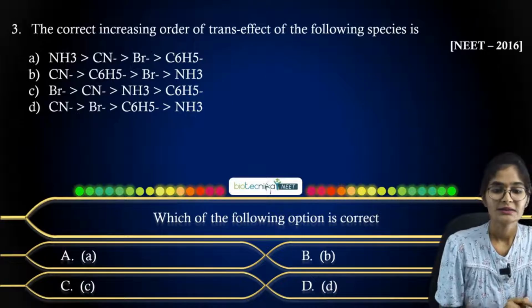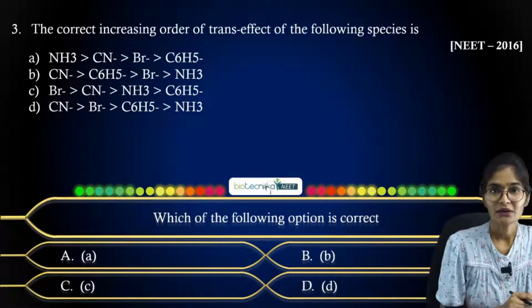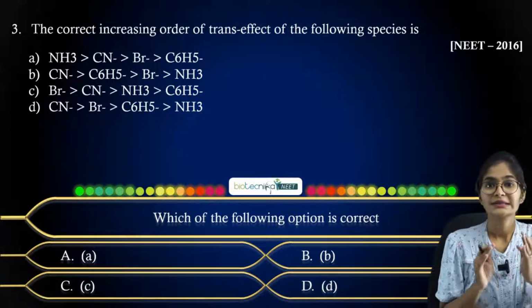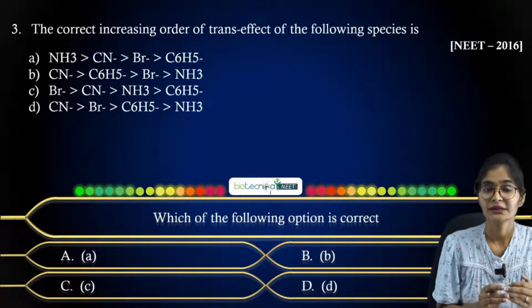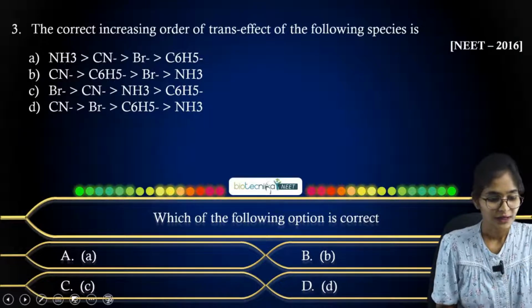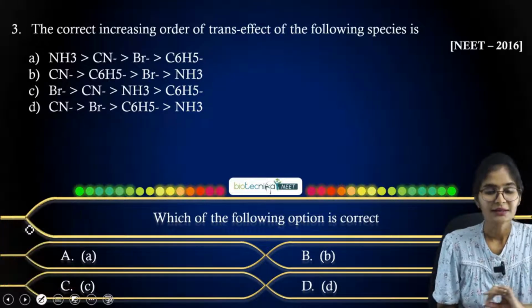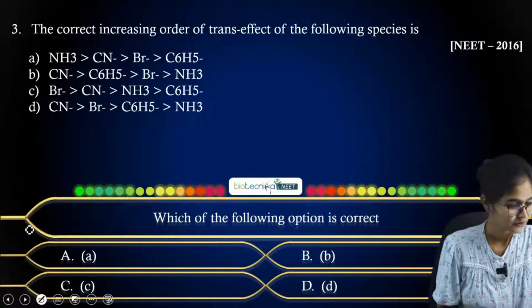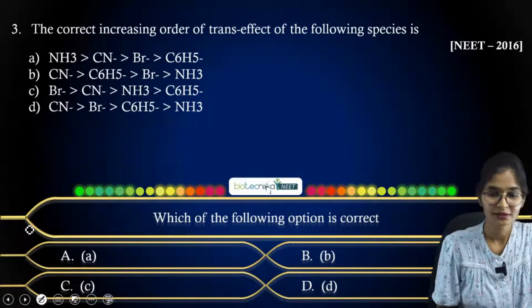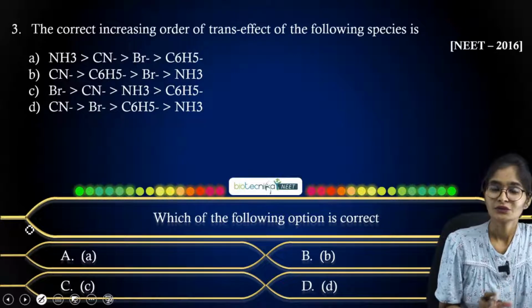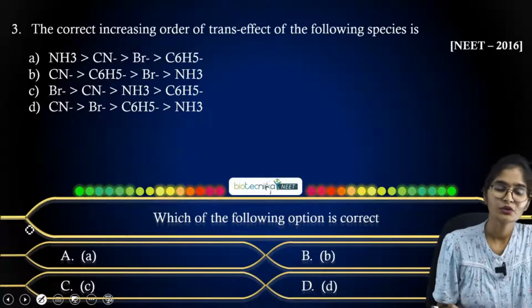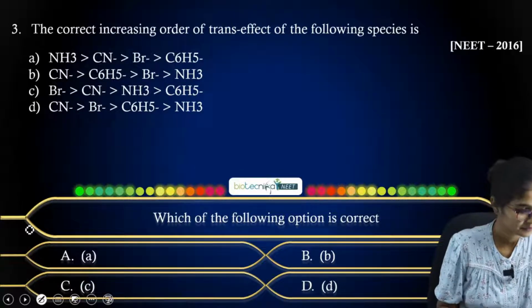Okay, so NH3, CN, Br, C6H5 you have. Your duty is to just think or recall which one will come first, the trans effect. Better you know the trans effect in coordination chemistry, right? Just let me know what answer you will get here. It is a very direct question. If you know the trans effect series, then definitely you are going to tell me the answer here.